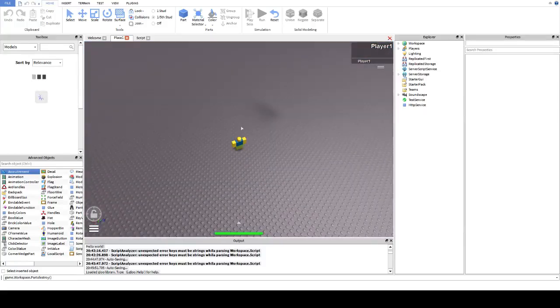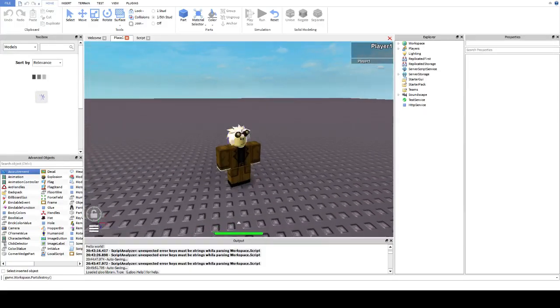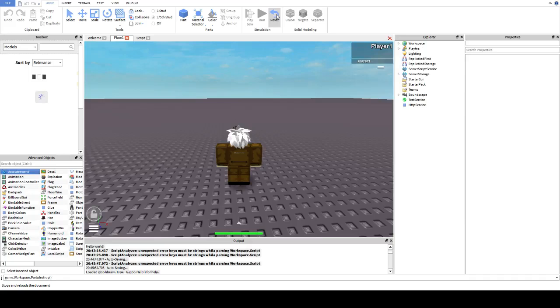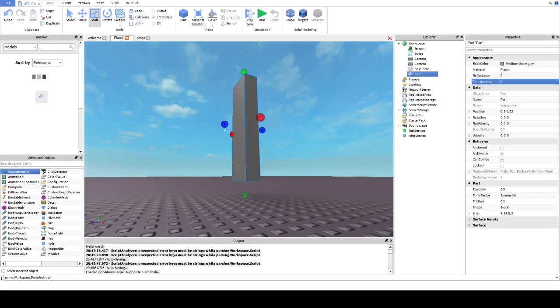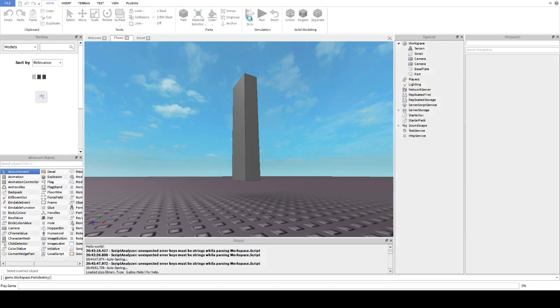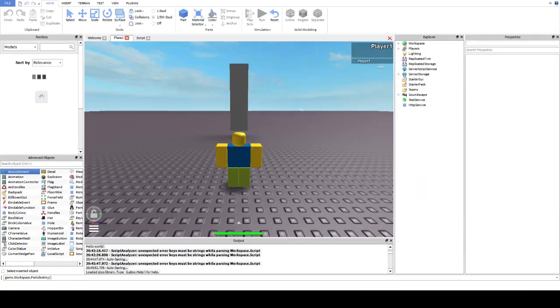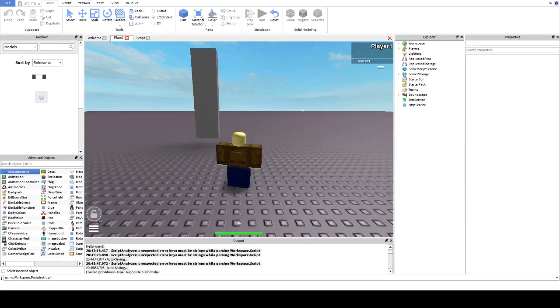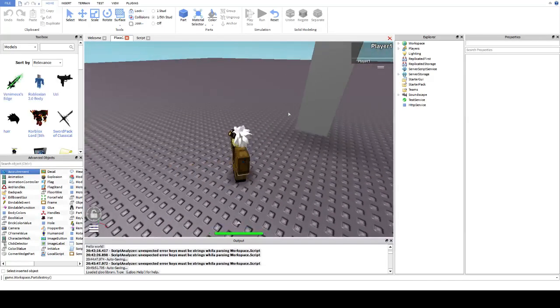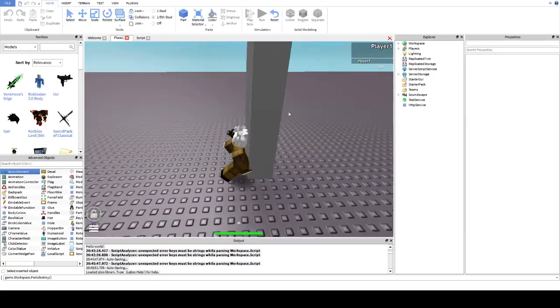Oh, where'd it go? My door's vanished. Oh, I've killed my door. It touched the base plate, turned the collisions off and died. Well done. You forgot to anchor the brick. You need to have messed up one of the simplest scripts you can possibly do. Right, I've anchored it, so there you go. Well done. Now walk through it.